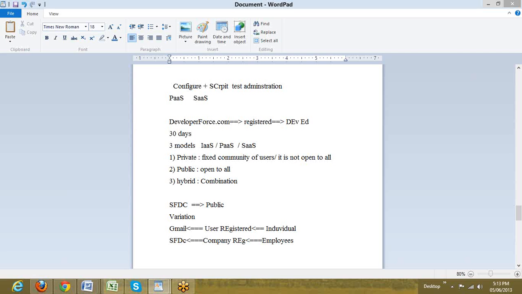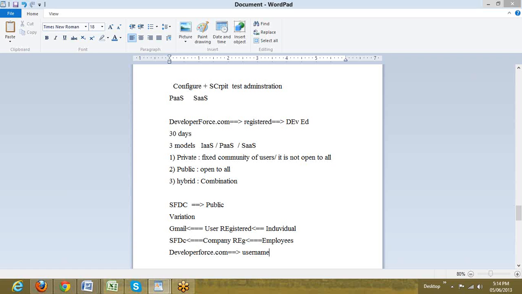So now, going to developerforce.com, we can get registered there and start using it. Registration is quite simple, 6 to 7 fields. It will prompt for a username, simple. It will ask how many employees are there in your company, which country is your company in, what is your PIN code, gives a captcha, submit, everything is done.